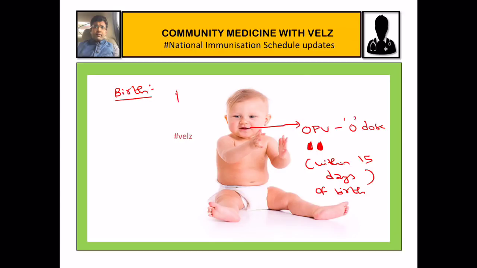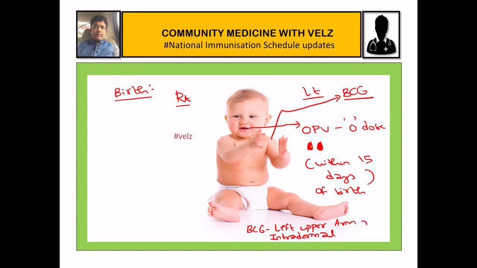Next, this is the right side of the child and this is the left side of the child. So we will give BCG. Where will we give BCG? BCG, we will give on the left upper arm. What is the route of administration? It is given through the intradermal route.